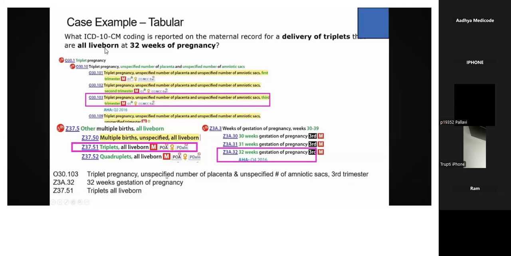So here you can check it out. You can go to the pregnancy term, and there you will have the triplet word. So you can see how to look it up. You can check it out here. It is from the book only. Okay, so you can see triplet pregnancy.